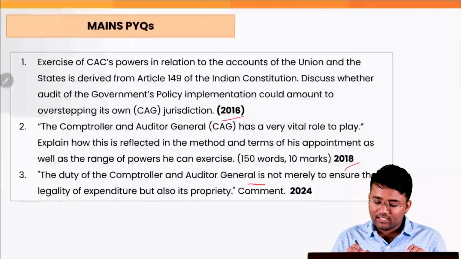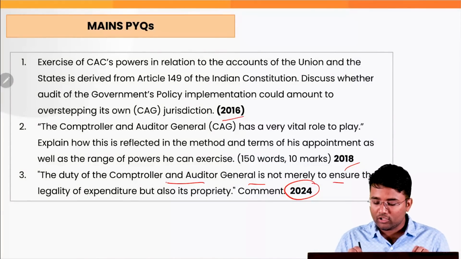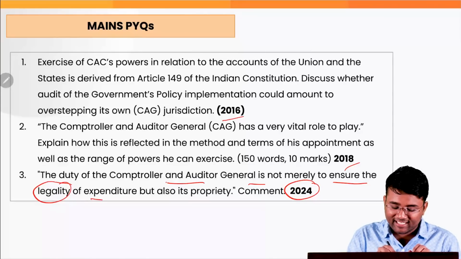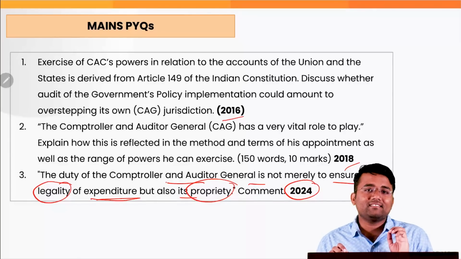Now, the one question that has appeared in the 2024 exam was: the duty of CAG is not merely to ensure the legality of the expenditure but also its propriety. Comment. Now, what should be the structure of this answer?